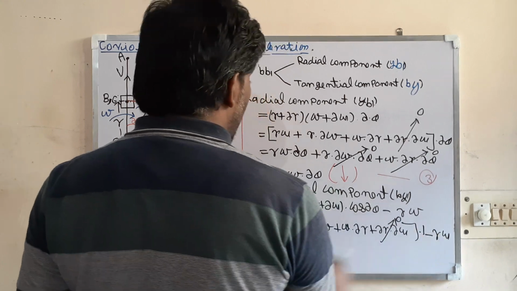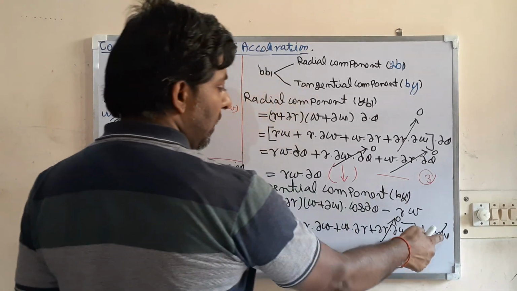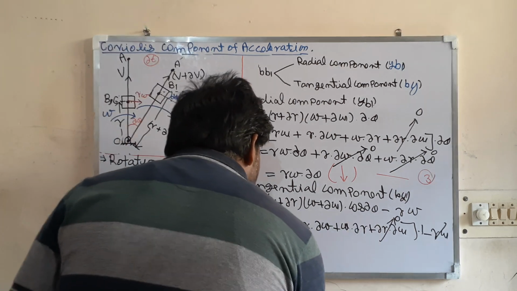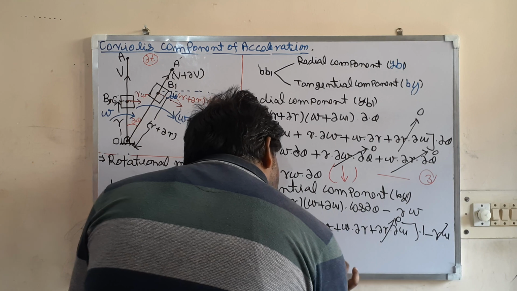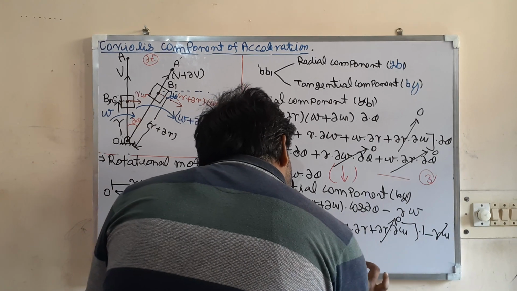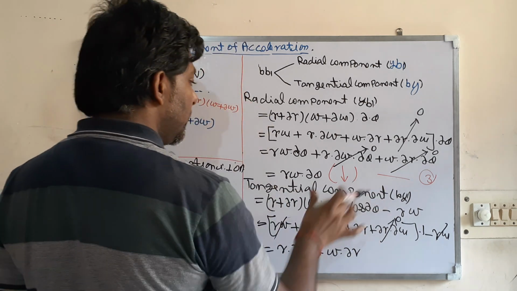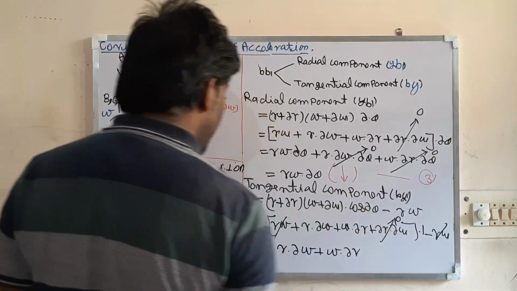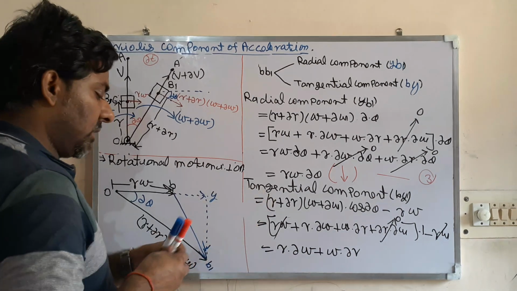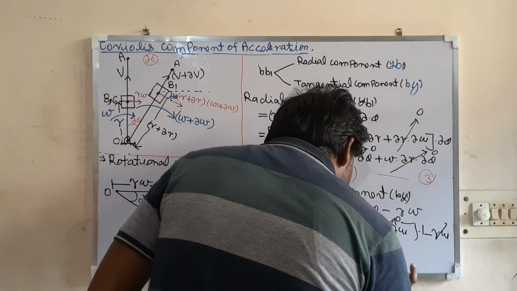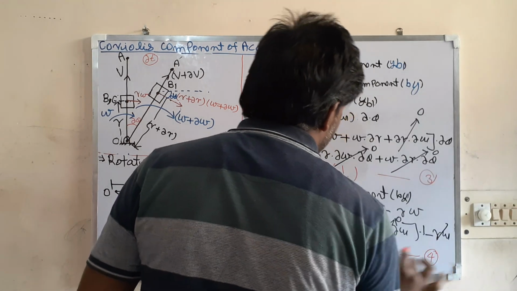This minus r omega has gone, plus r omega minus r omega has gone. So what we are getting? r into del omega plus omega into del r. So the tangential component by is equal to this one. What is the direction of by? In this direction. Say this is equation number 4.